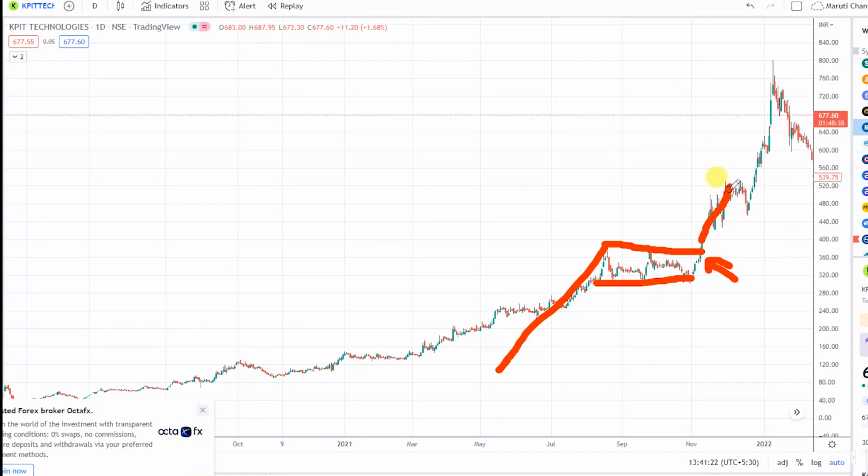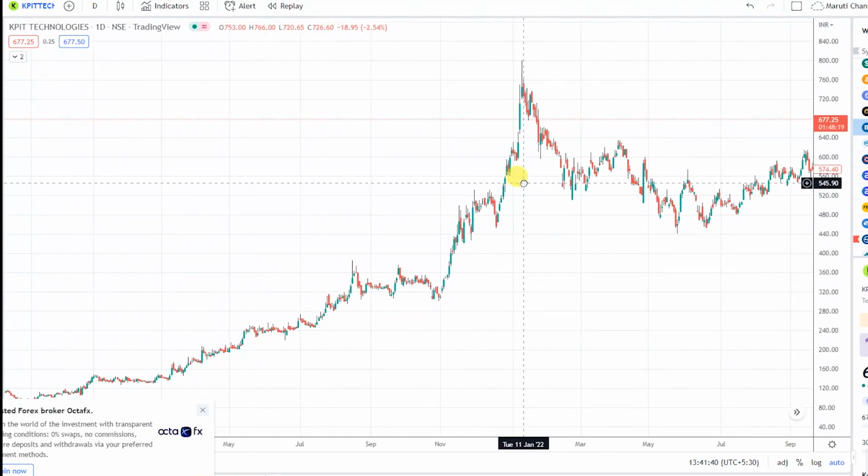To be very honest, when we first entered, we did not have that much quantity, but it performed quite well. It almost doubled from 400. It gave highs of 800 zones. So when that stock came on the downside, that time we increased the quantity.